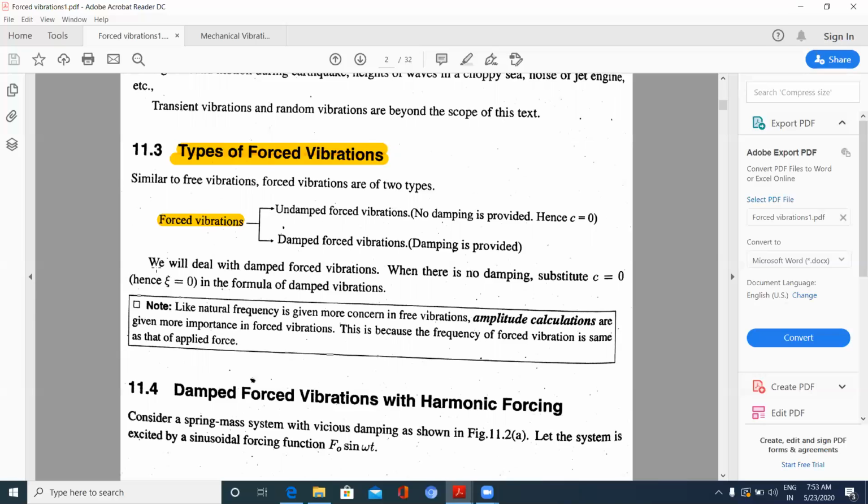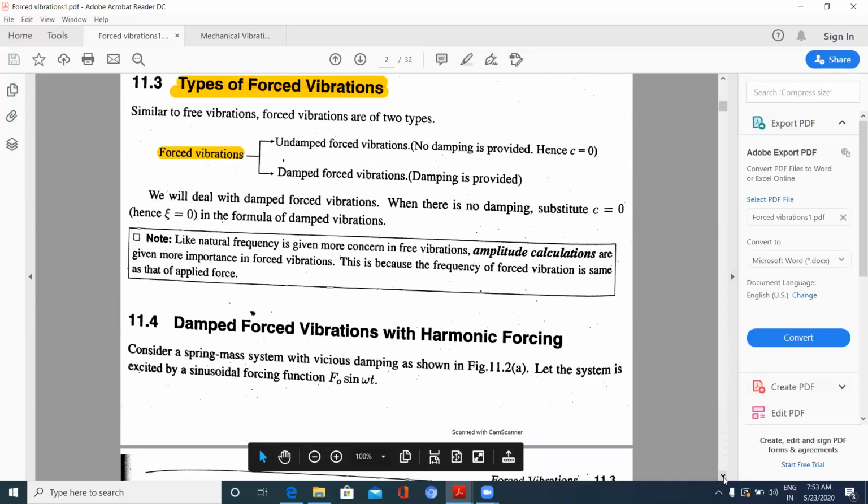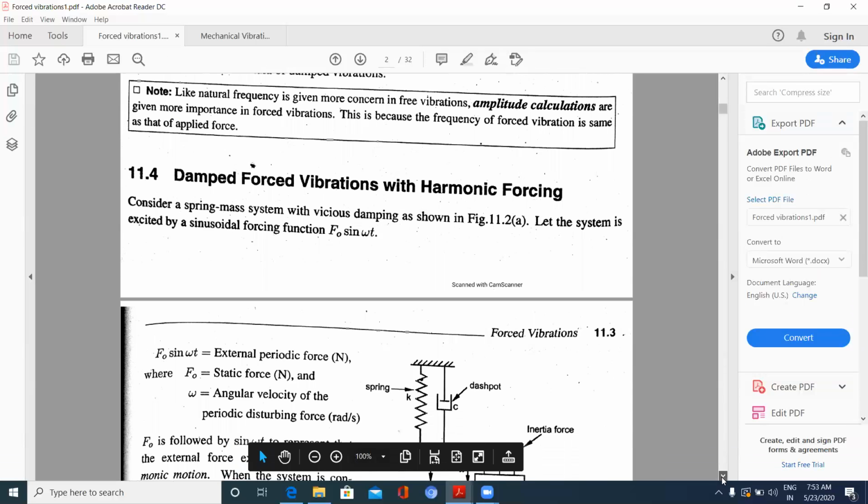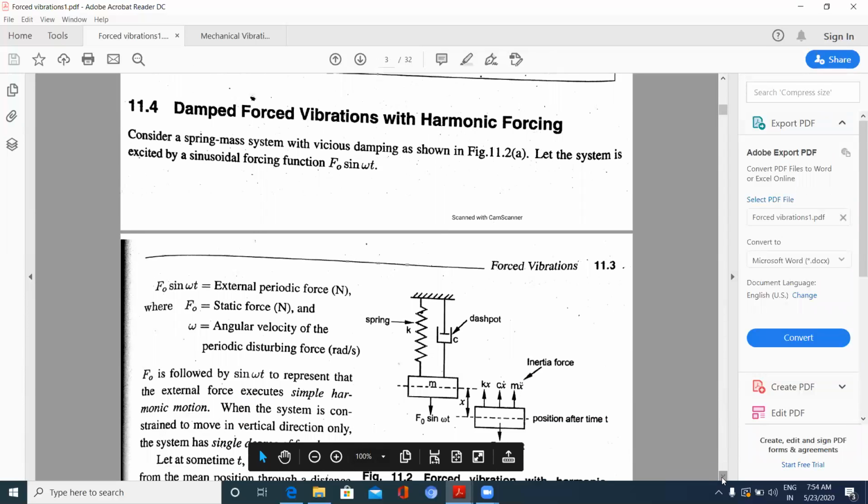We will deal with damped forced vibrations only. Now, when we take C equal to zero, it becomes undamped forced vibration. Amplitude calculations are given more importance in forced vibrations. We will be finding out the amplitude due to these forced vibrations, and the derivation part will also be there.